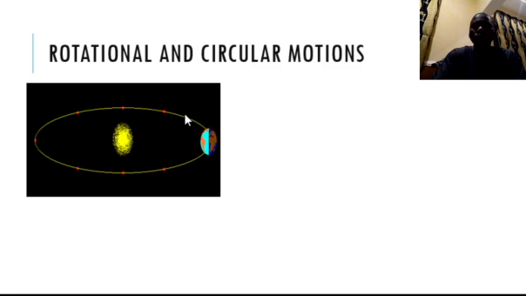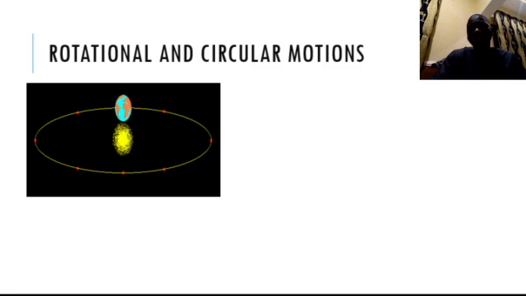So this is bringing me to a point that the motion of a body can consist of more than one type of motion. You get it? So we should understand that, just like we have seen the earth rotating around the sun, it's undergoing rotational motion and circular motion.